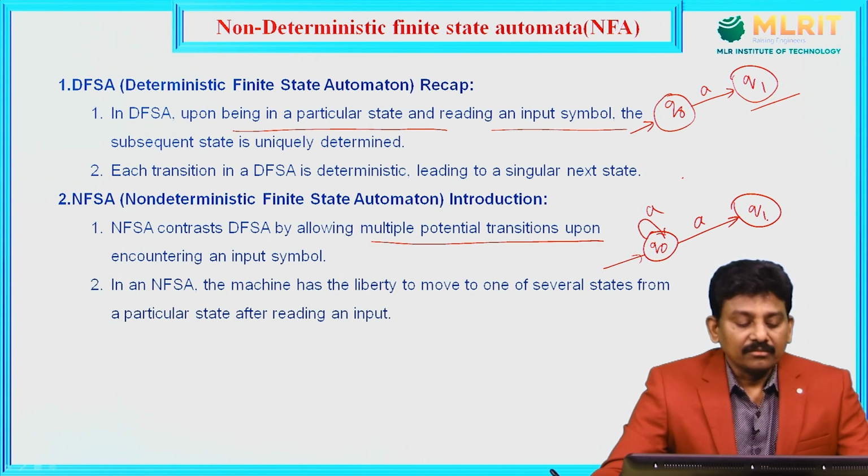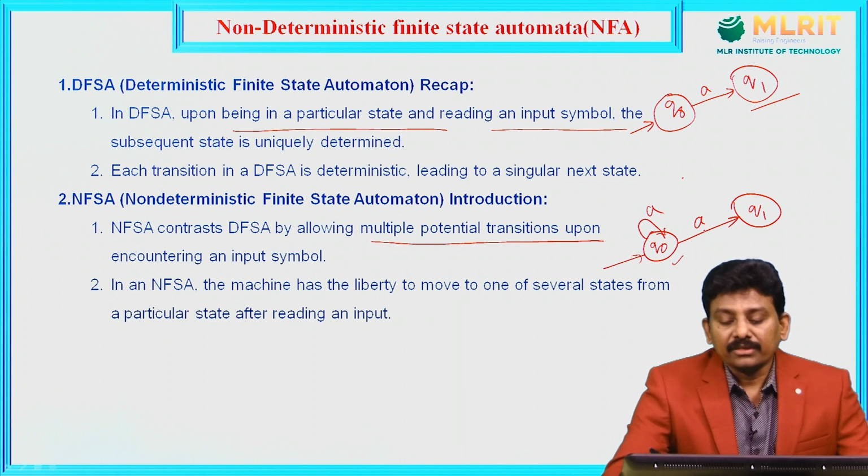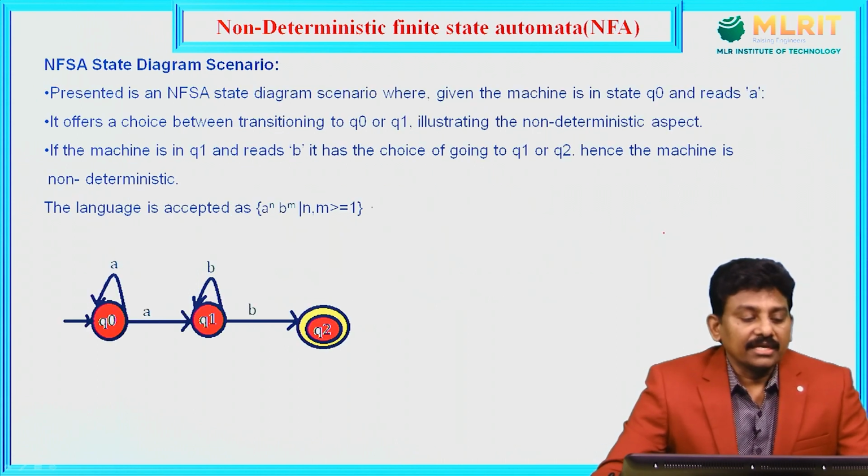In an NFA, the machine has the liberty to move to one of several states from a particular state after reading an input symbol. From Q0, after reading symbol A, we have the liberty to move either to Q1 or to Q0. Now the NFSA state diagram scenario.